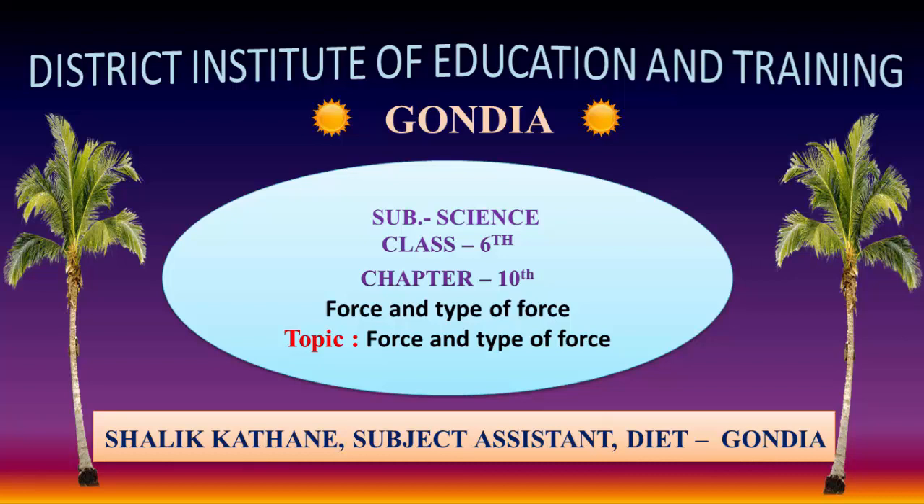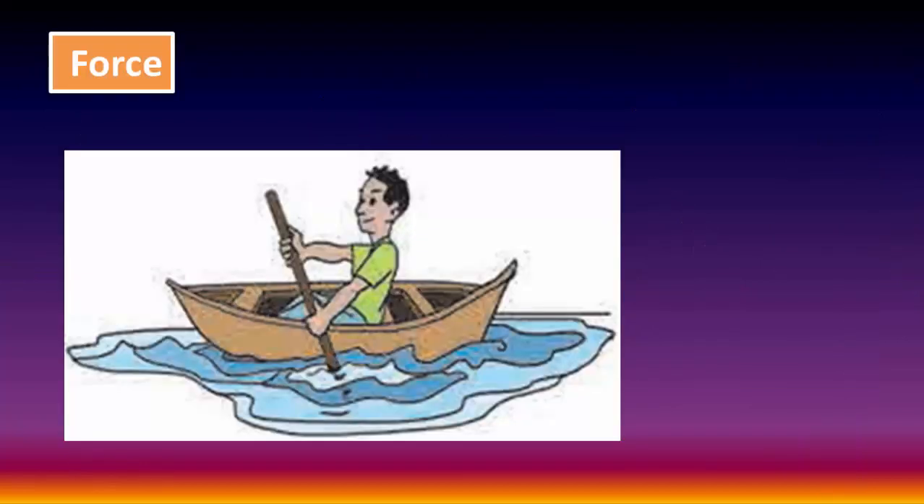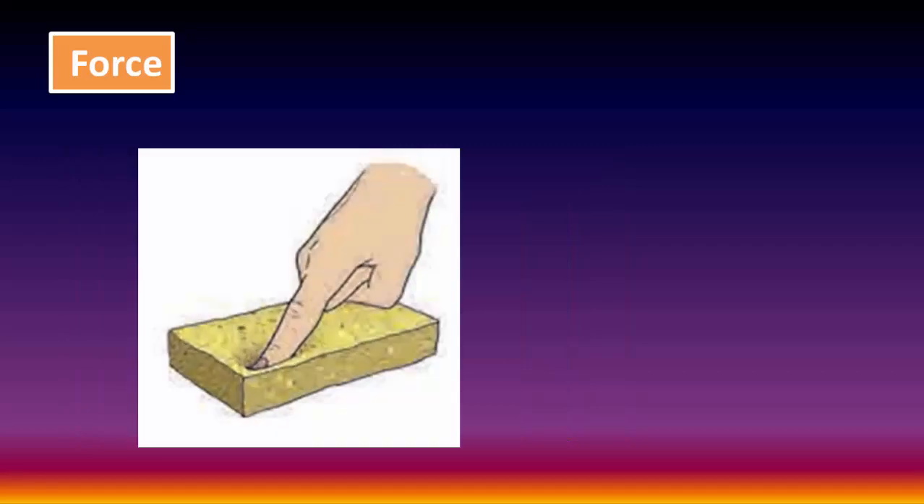Today we will discuss force and types of force. Look at this picture. What will we do to change the position of the boat? To change the position of the boat, force is applied with the help of an oar. Look at this another picture. What will we do to change the position of the sponge? To change the position of the sponge, force is applied by the finger.